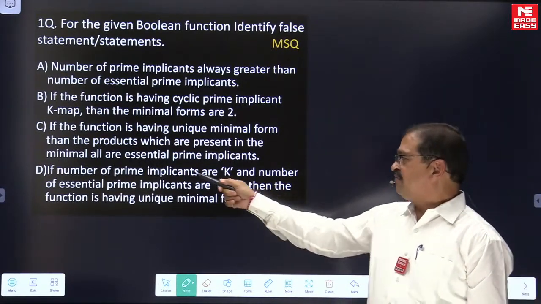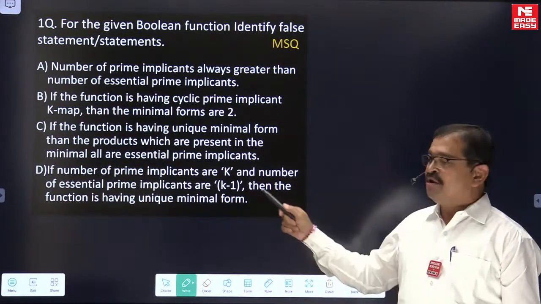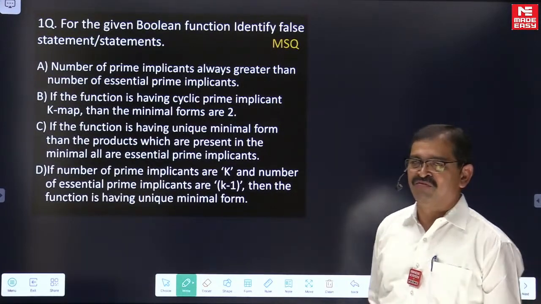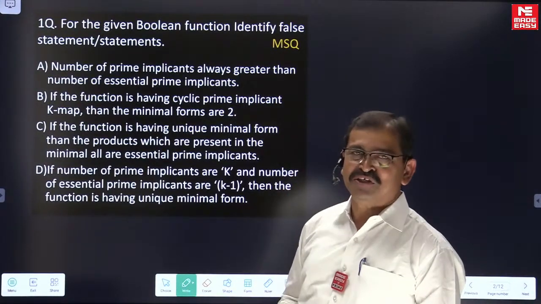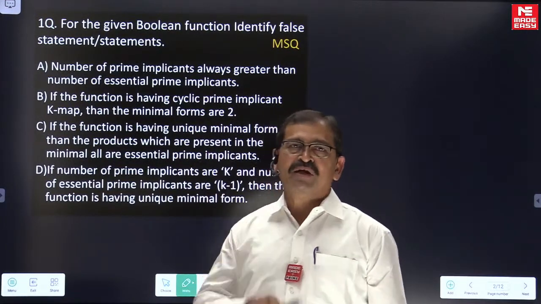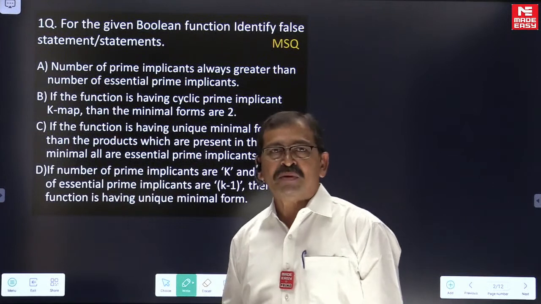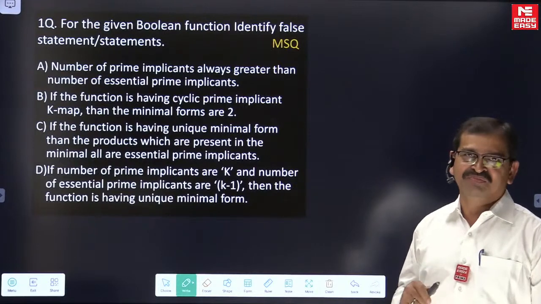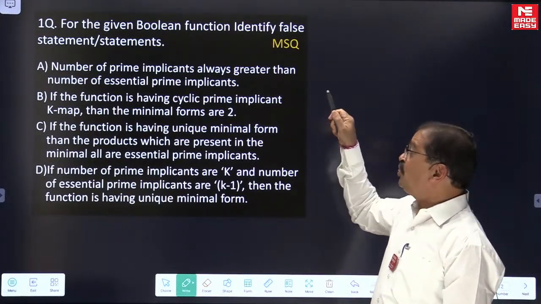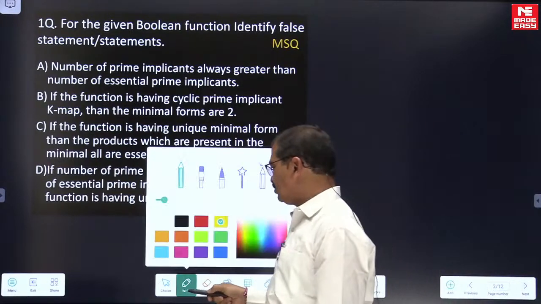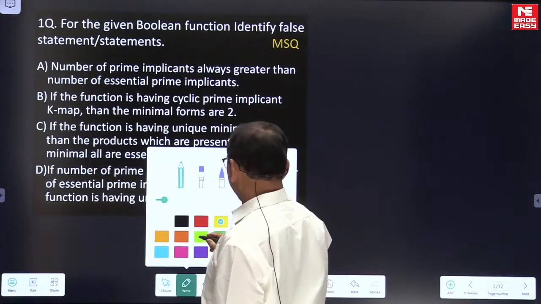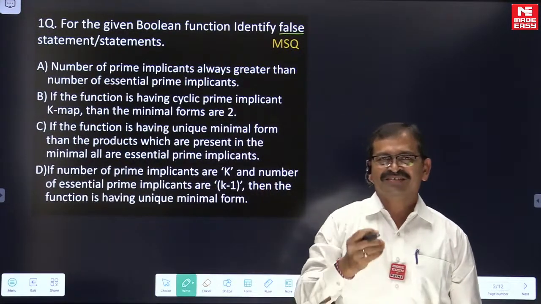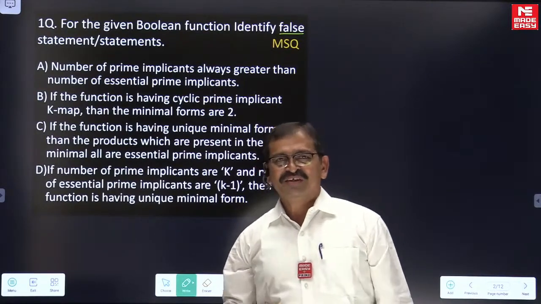Option D: if the number of prime implicants is k and the number of essential prime implicants is k minus 1, then the function is having a unique minimal form. So these are the options A, B, C, D. It is a multi-select question, MSQ. There is a possibility that more than one option may be the answer. Here we need to identify which is or which are the false statements. So just take some time and try to answer.